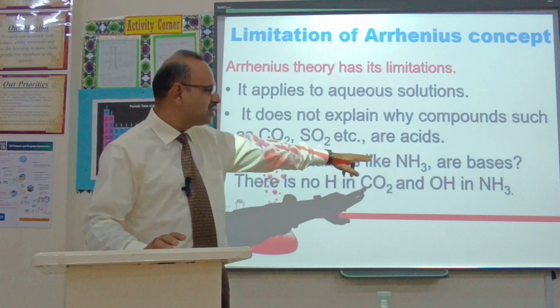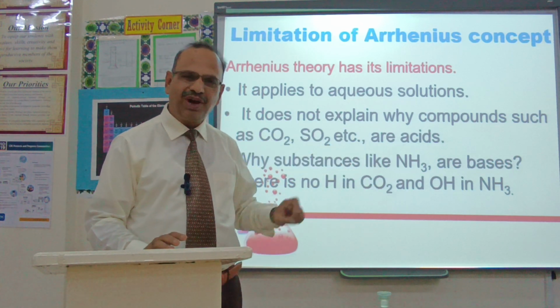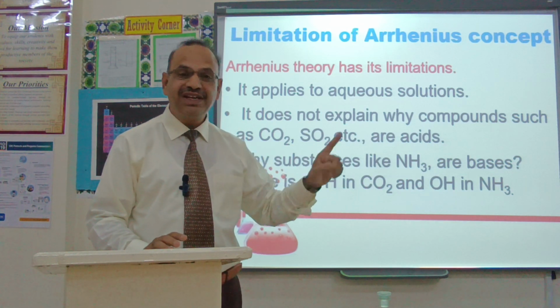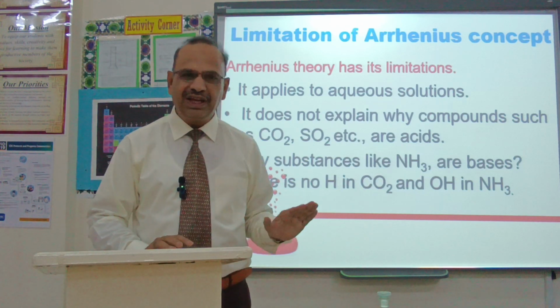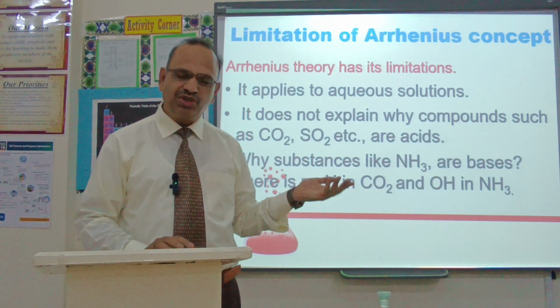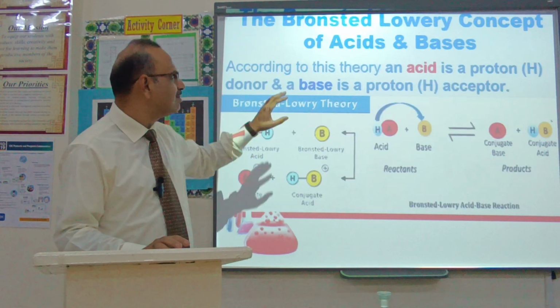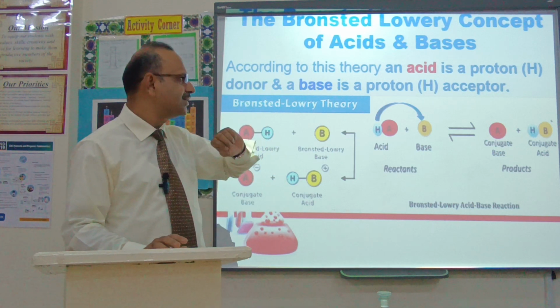And more famous is ammonia. Ammonia, its formula is NH3. From its formula, it looks like it may be an acid, but in reality, it's a base. So the Arrhenius concept cannot explain the nature of ammonia. So another concept is required. Concept number two is the Lowry and Bronsted concept of acids and bases.